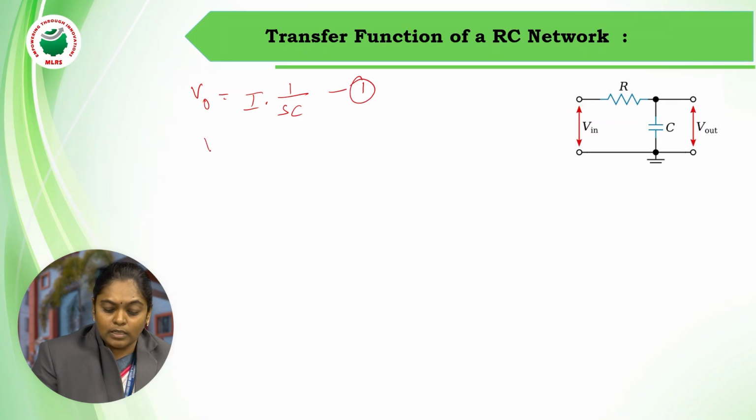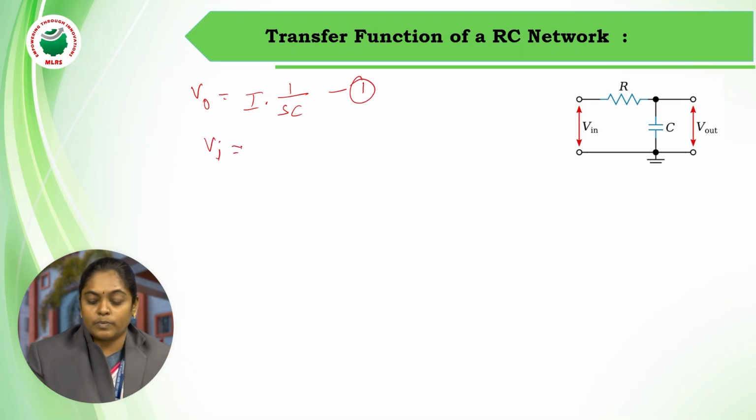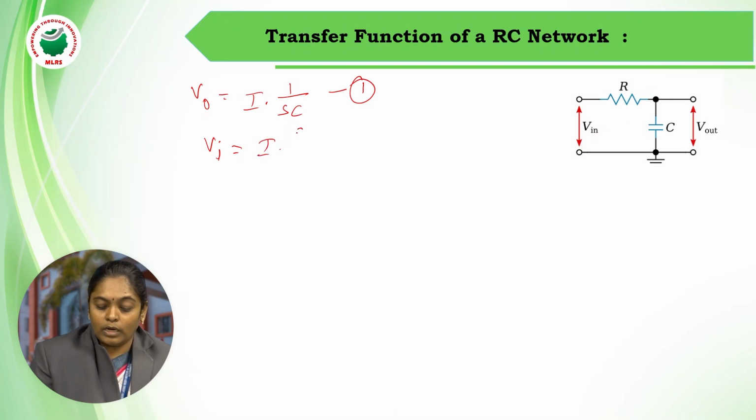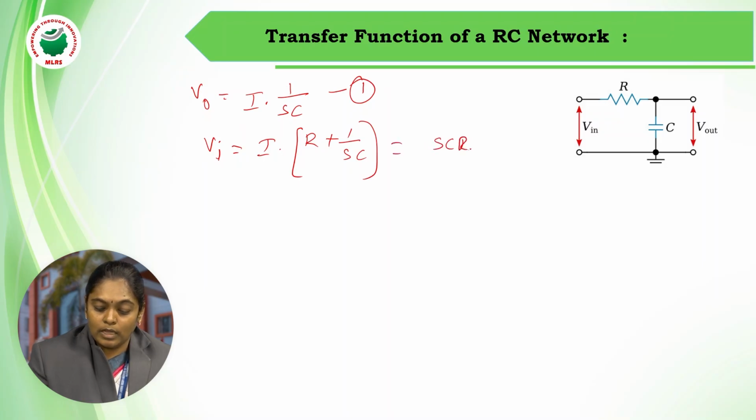Similarly, the second thing is we need to write down the input voltage expression. So Vi equal to I into the impedance of the complete circuit. The elements present in the circuit are R and C. So R plus 1 by sC, which can be written as (sCR plus 1) by sC.